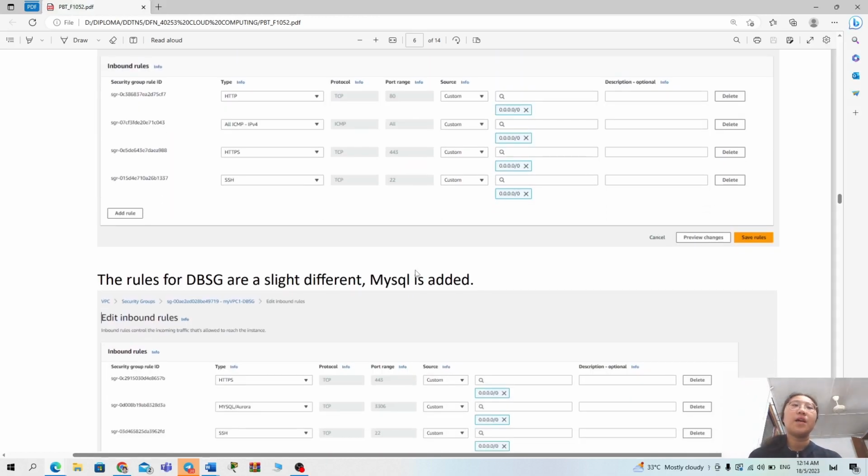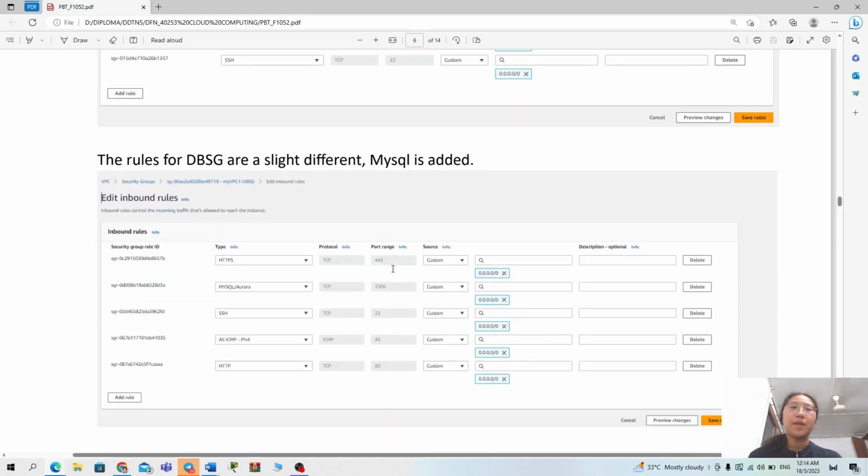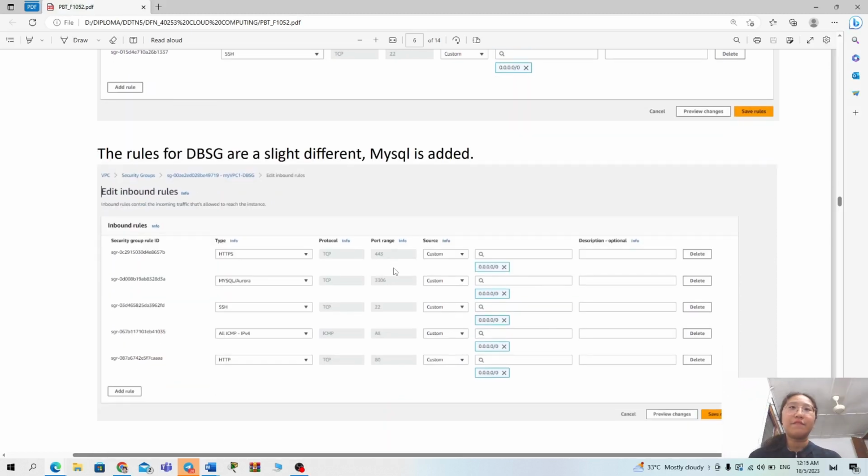Continue with the DB security group, but there is a slight difference because MySQL is added. So there are 5 rules: HTTPS, MySQL, SSH, ICMP, and HTTP. And still doing the same way, we allow all traffic 0.0.0.0/0 and save the rules.